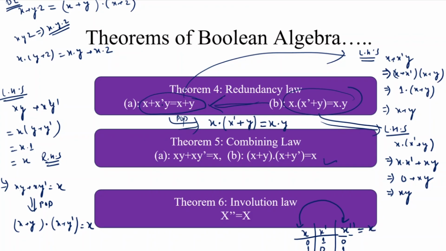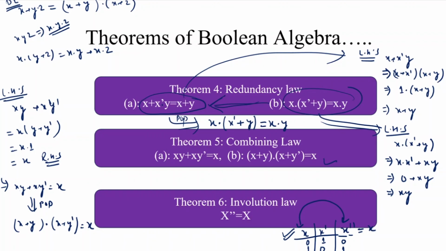So for proving theorems, we can use a truth table, and when we use a truth table, the number of input combinations depends on the number of input variables. Just like here in the involution law, only a single variable is there.